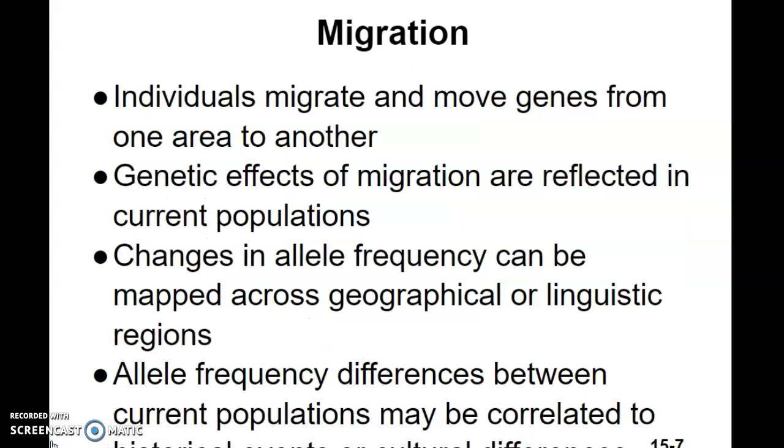All right, migration. Of course, if you're moving from one place to another, you're taking your genes from one place to another. And basically, the effects of migration are reflected in the current populations we see today when we look across the globe in terms of geography or even linguistic regions. There's still a huge German influence in Cincinnati, and you can see that with our A blood. A blood's not that common except among Germans and people of Cincinnati.